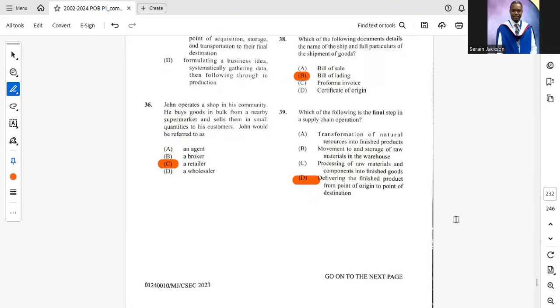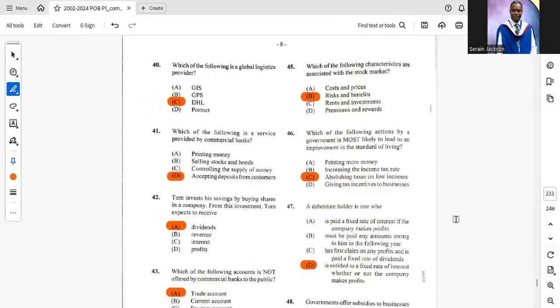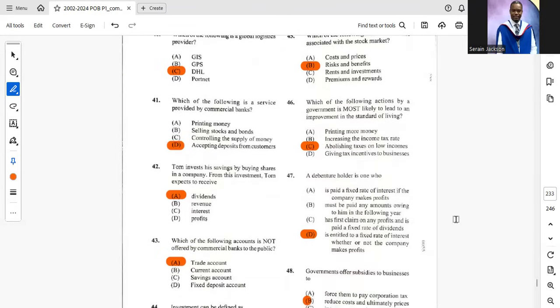39. Which of the following is the final step in the supply chain operation? D, delivering the finished product from point of origin to point of destination. Question 40. Which of the following is a global logistics provider? DHL is the correct answer. C. 41. Which of the following is a service provided by commercial banks? D is the correct answer, accepting deposits from customers. 42. Tom invests his savings by buying shares in a company. From this investment, Tom expects to receive A, dividends.